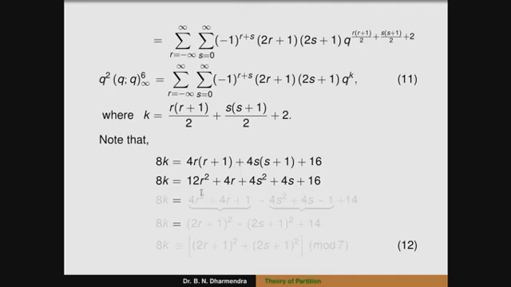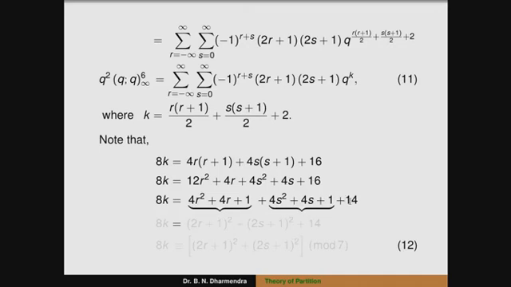Okay. So, it can be rewritten as 8k is equal to 4r square plus 4r plus 1, plus 4s square plus 4s plus 1. We have to take the 16 as split into 3 parts, that is 1 plus 1 plus 14.